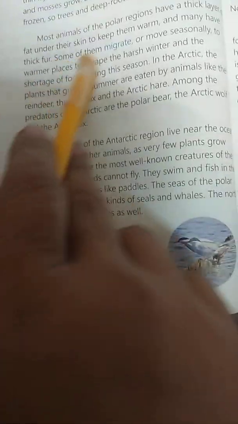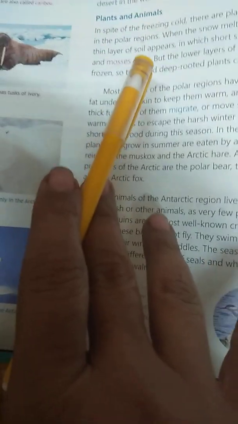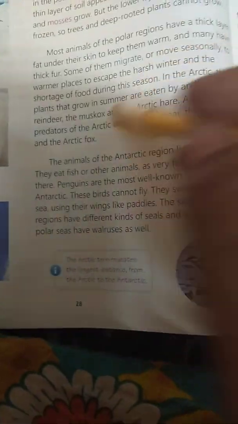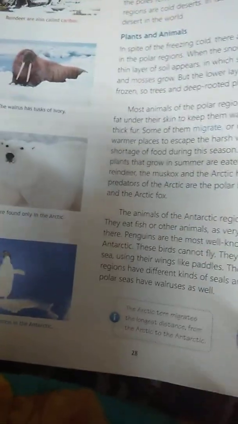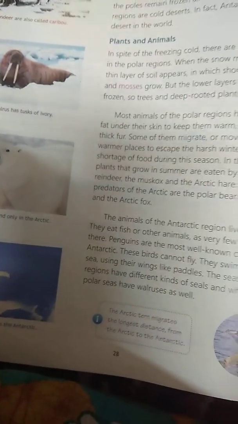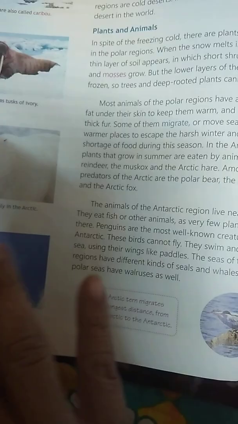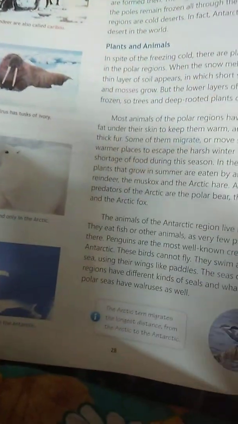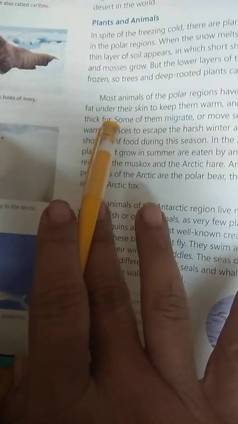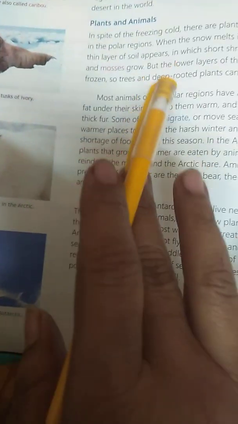Next, most animals migrate. I hope I have already explained that migration means that, due to temperature differences, some birds or animals change their places. We know that very well.